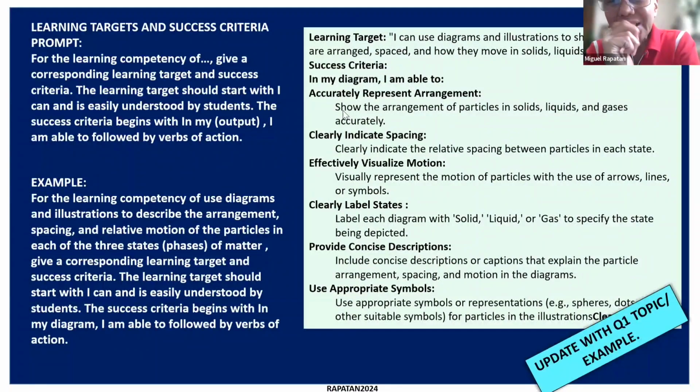So you can see how ChatGPT follows the prompt, no? Because the prompt is very structured. So you can see there the example of the learning target, the example of the success criteria that it's able to give. And we're just all dealing here with one competency. And most likely they are more the power competencies, no? Because these are the ones that will get more priority.